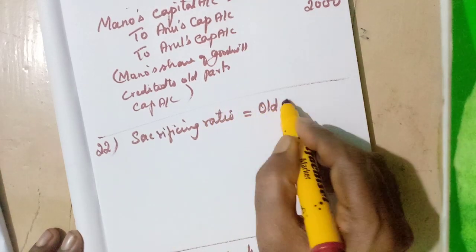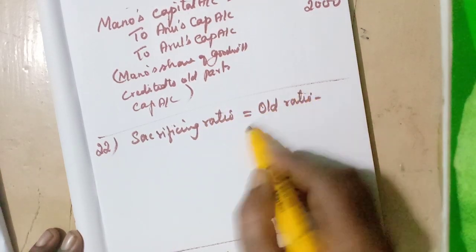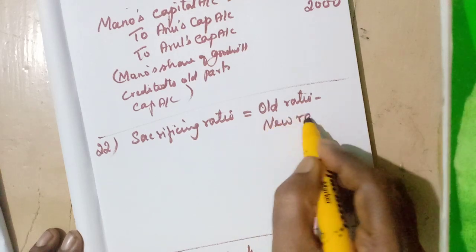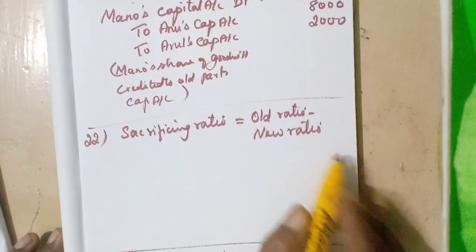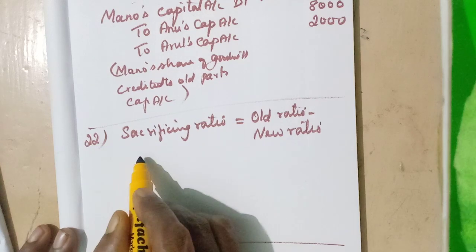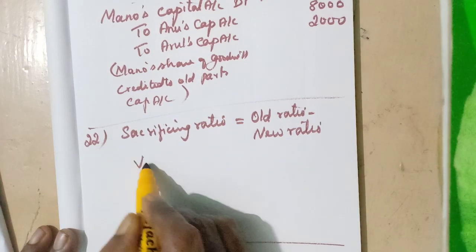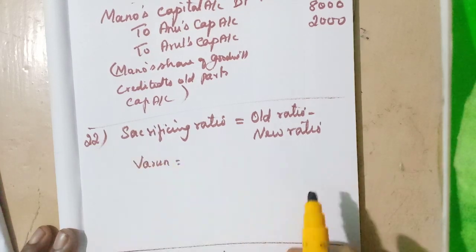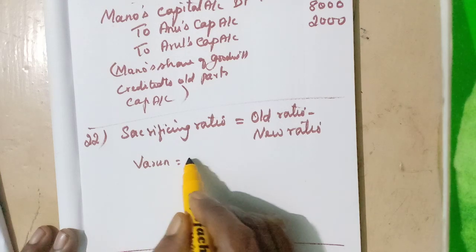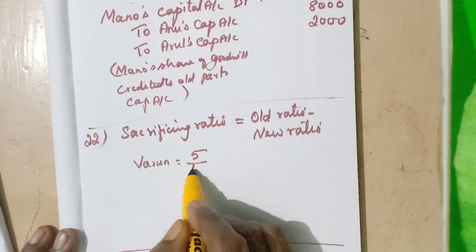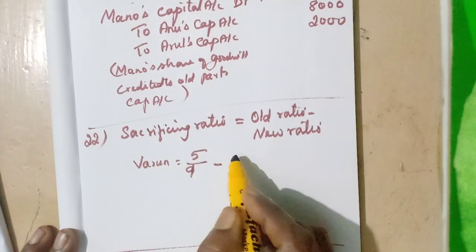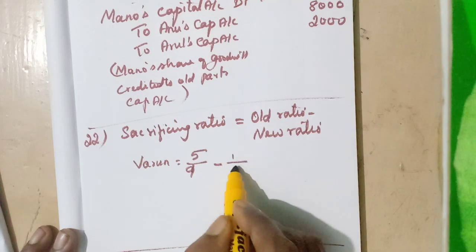Old ratio minus new ratio. What is the first partner? Varun. Old ratio is 5/9 minus new ratio 1/3.